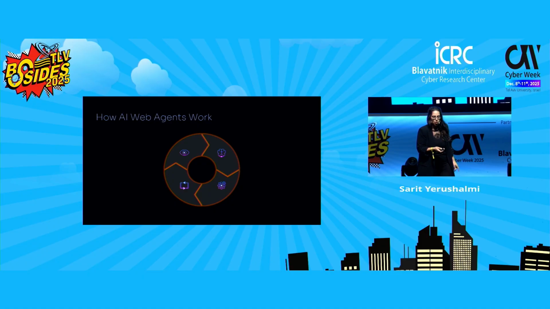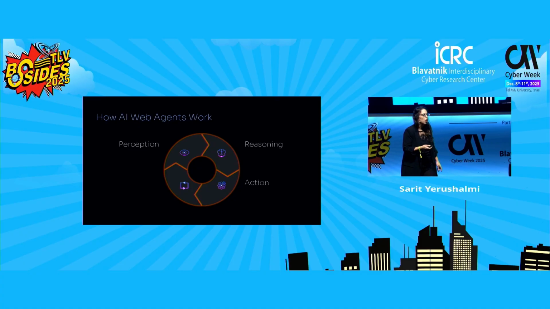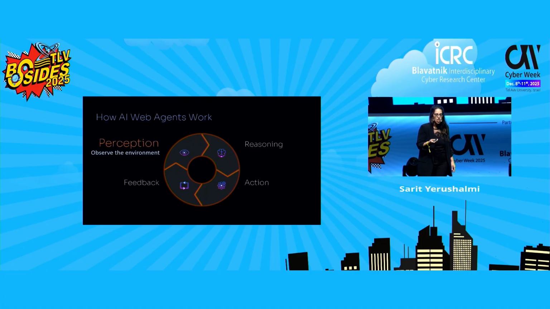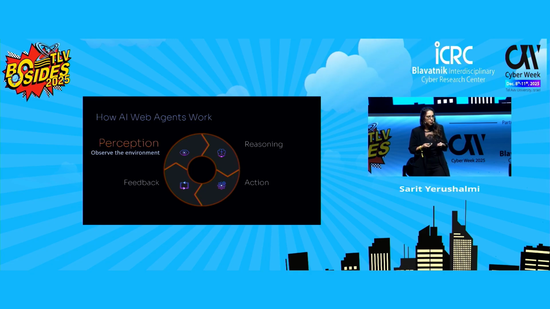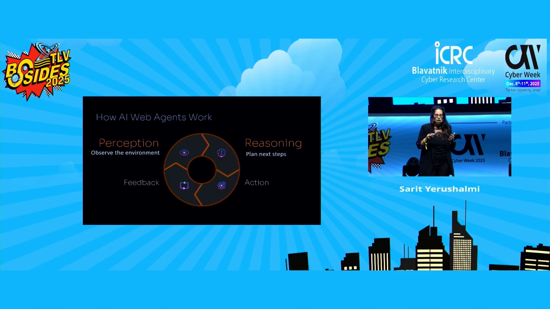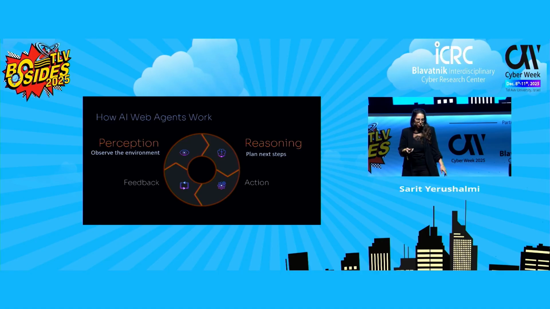OK, so now that we understand what they can do, let's look at how they do it. Most AI web agents follow a loop made of four steps: perception, reasoning, feedback, and action. Perception is where the agent observes the web page and understands what's on the screen. Then we have reasoning, which means the LLM decides on the next step, like what action will bring it closer to the goal that I set for it.